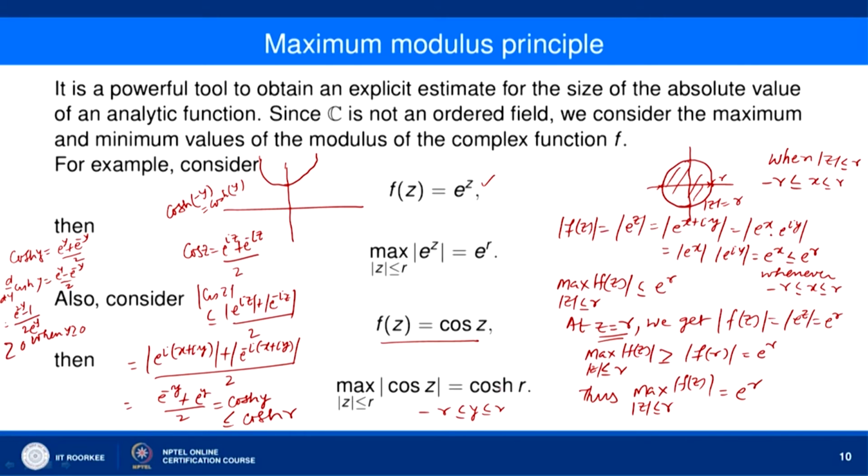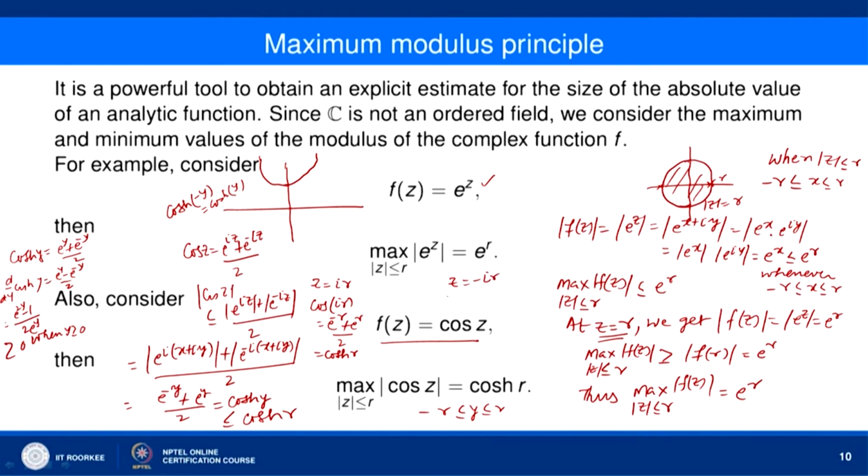So, for that you need to consider z equal to ir. If you take z equal to ir, then cos ir is equal to e to the power minus r plus e to the power r divided by 2, that is cos hyperbolic r. You can also consider z equal to minus ir.